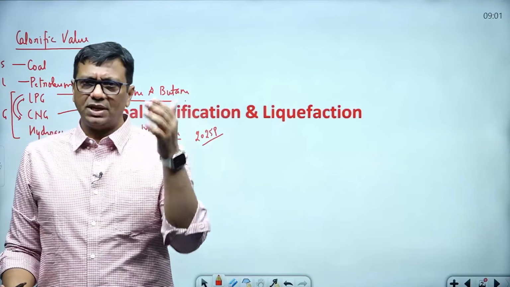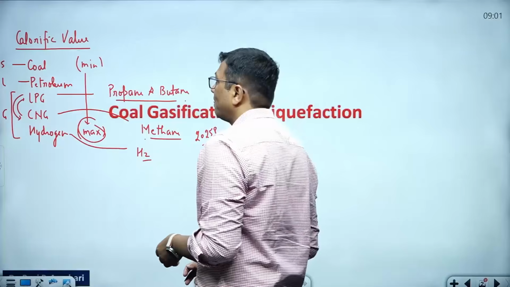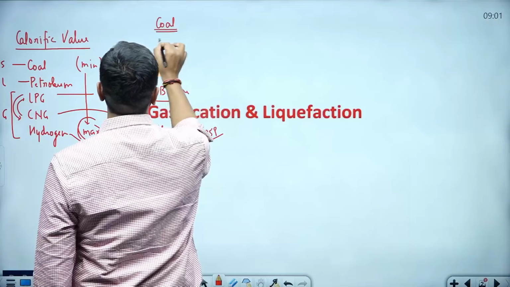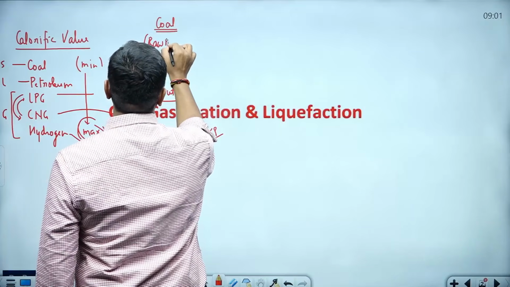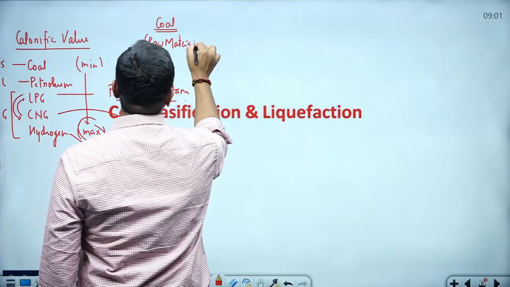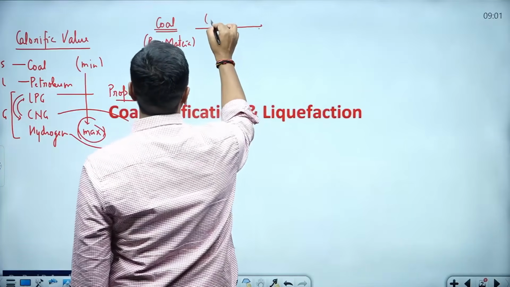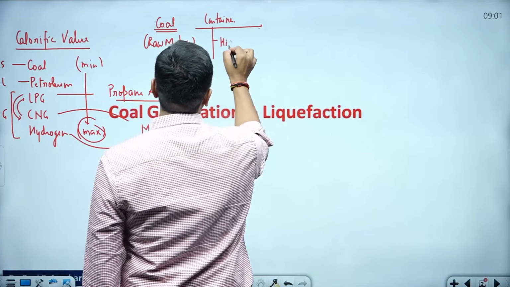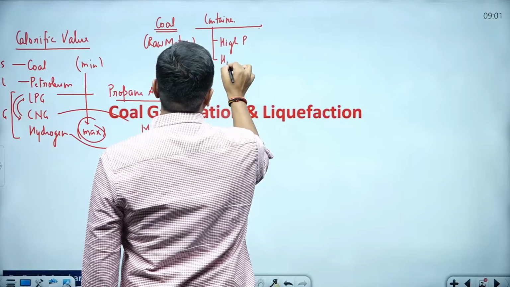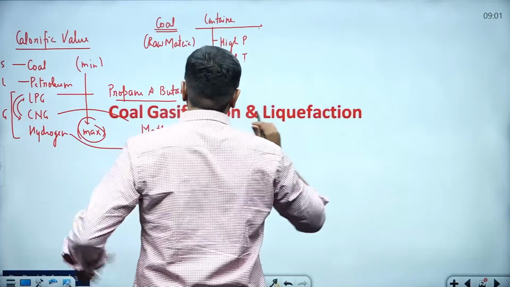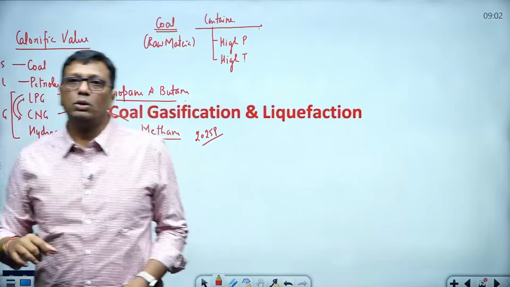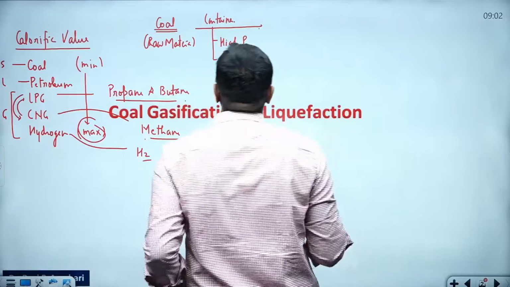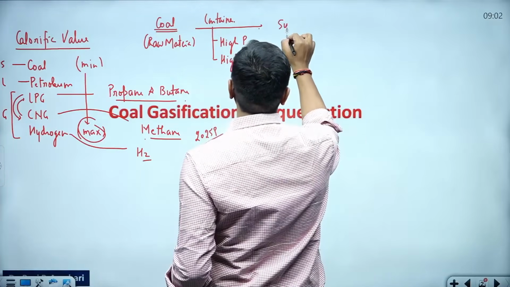What India wanted to achieve, I'll discuss under coal gasification. In the coal gasification process, we take average and below average quality coal as a raw material, and we put this coal in a container with high pressure and high temperature. As a result, syngas is formed.